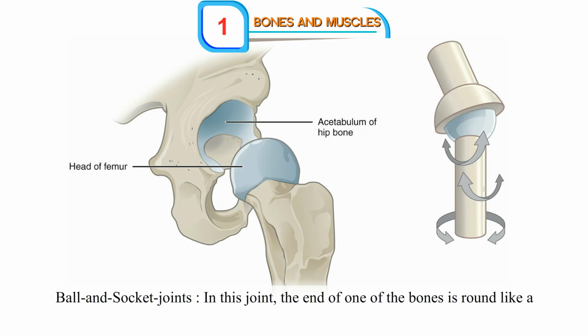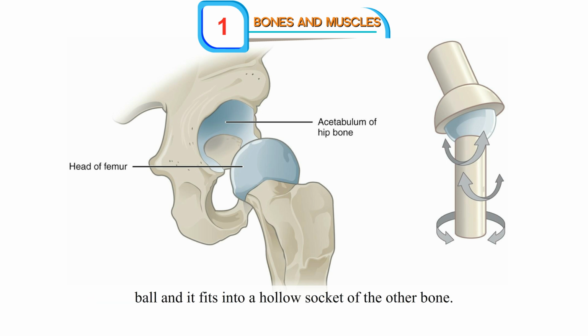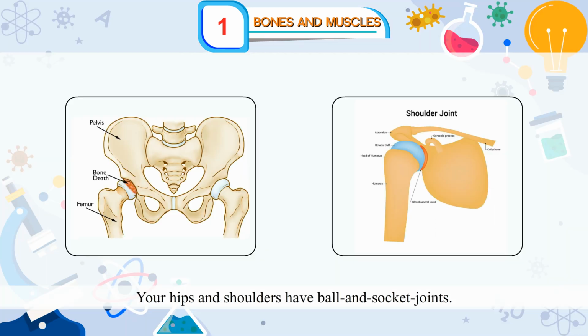Ball and socket joints. In this joint, the end of one of the bones is round like a ball and it fits into a hollow socket of the other bone. This joint allows maximum movement in all directions. Your hips and shoulders have ball and socket joints.